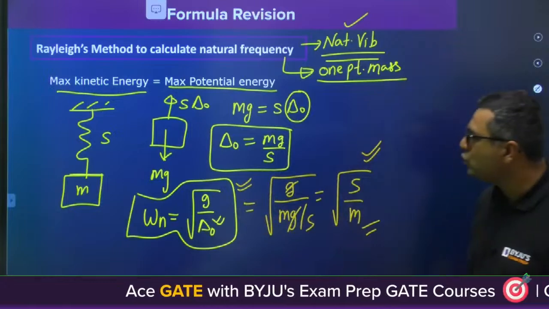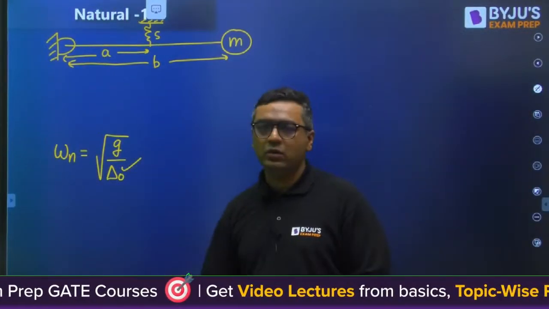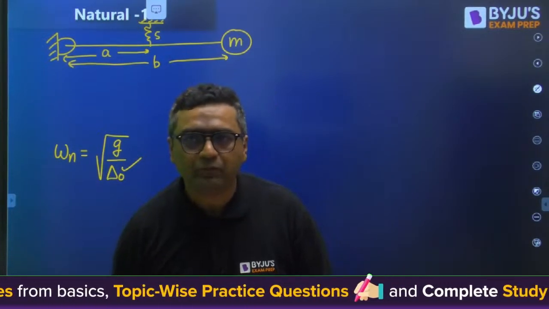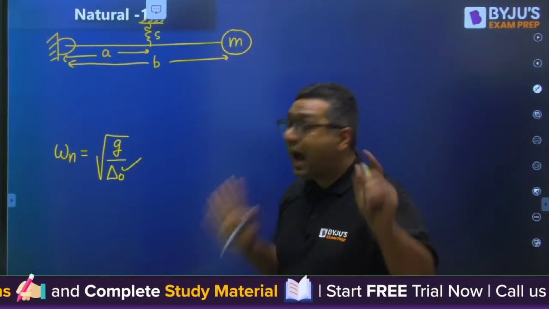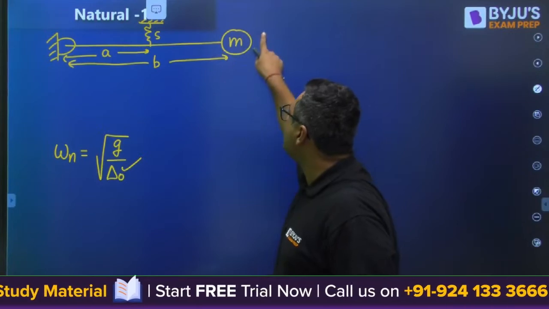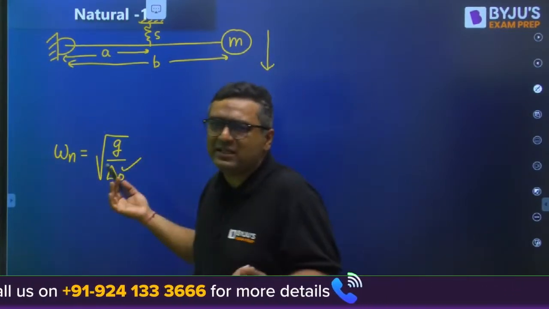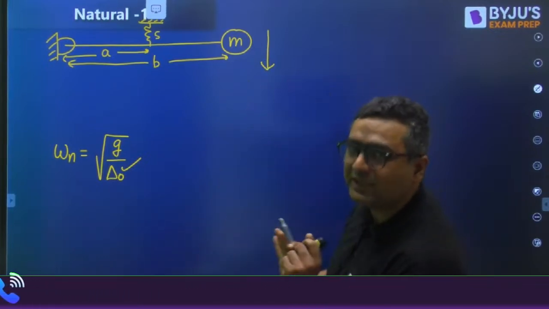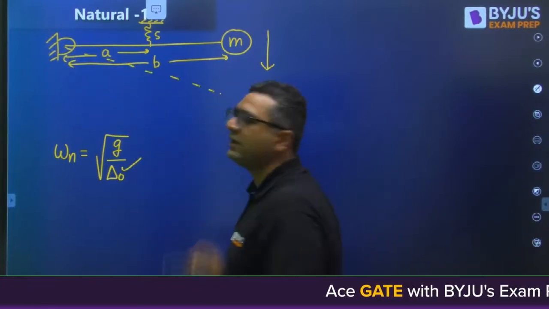If I am going to use this method here, I just need the delta naught value. If I am able to find delta naught, I can get omega n very easily. Is it clear? So my dear, I need the static deflection of mass. Because of this mass, this will have a tendency to come down. Without any disturbance, I'm just looking at the system from a far distance, not even touching it.